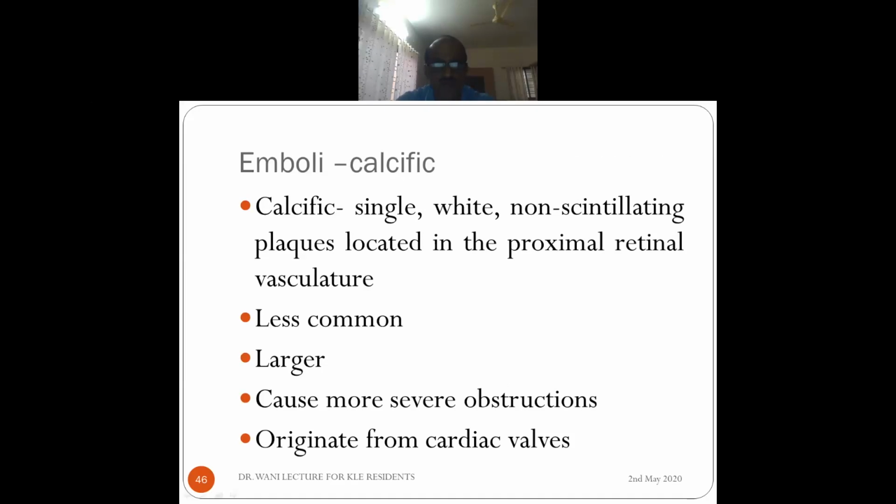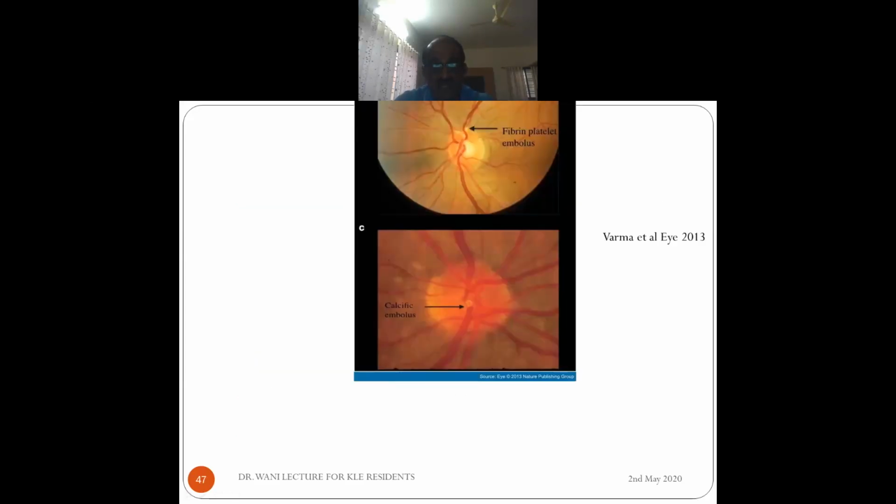Coming to calcific plaque, they are single, white, non-scintillating, meaning they are not shining. They are located usually in the proximal retinal vasculature. They are less common, they are larger. They cause more severe obstructions and they originate usually from cardiac valves where there is calcification. So this is where you can see this part, a whitish one, and actually one I could not locate. There was one lady with hemiretinal artery occlusion. I don't know which PG was there with me. So she had that embolus in the artery actually.